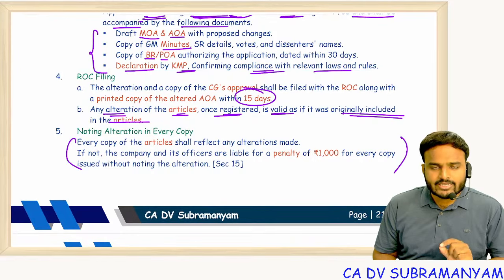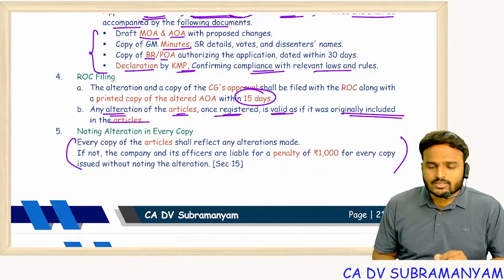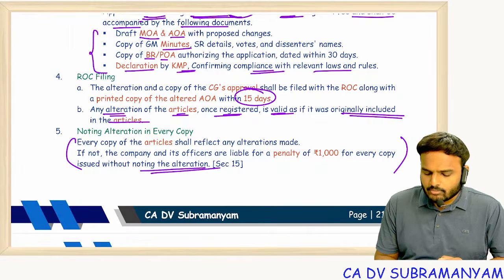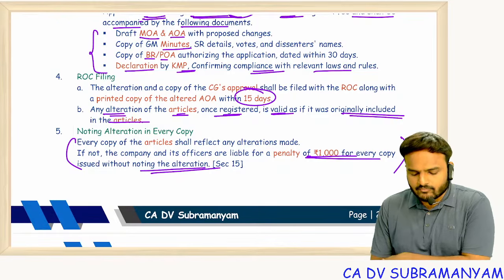This is also important point. Once you make any alteration to MOA AOA, make a note of that alteration, or else 1000 rupee per copy is a penalty to the officer in default as well as the company.